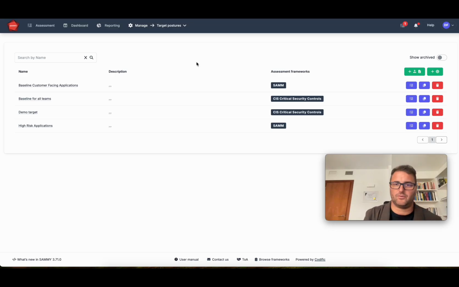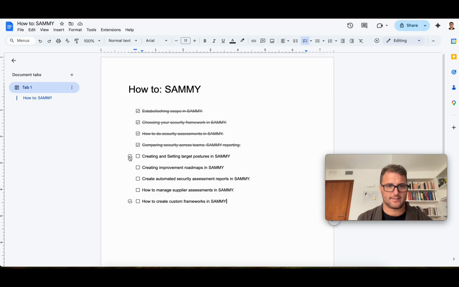But you're of course free to create your own, and the typical use case is that a very large organization would have maybe 2 or 3 categories of products or groups or business units that have different risk profiles and different requirements, and therefore each of them will get assigned one of those 2 or 3 target postures depending on their profile, risk appetite, and so on. So that's how you create and set target postures in SAMMY.